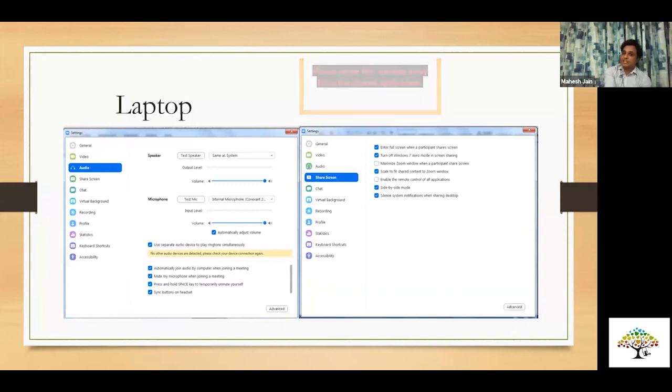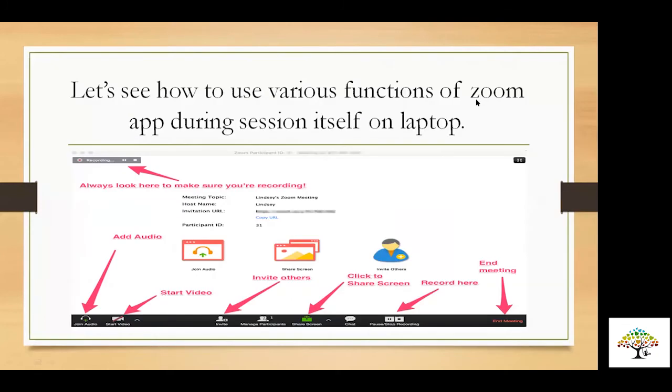Next option is share screen. I'm going to share one important and very interesting thing related to share screen, but towards the later part of the session. When you go on to this, there was an option which says that the moment you log in, do you want your screen to be full on your laptop or do you want half? So all in mobile also and on the laptop also. So Rishabh, can we go to the next slide?